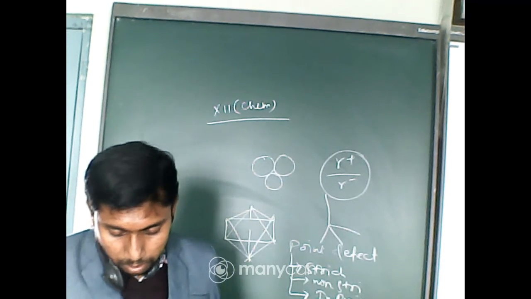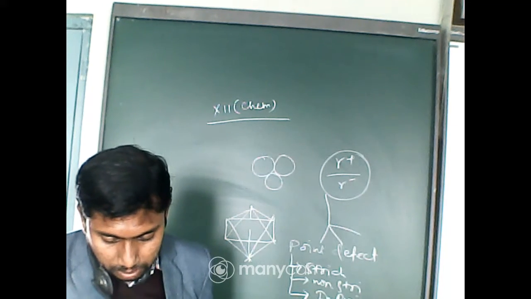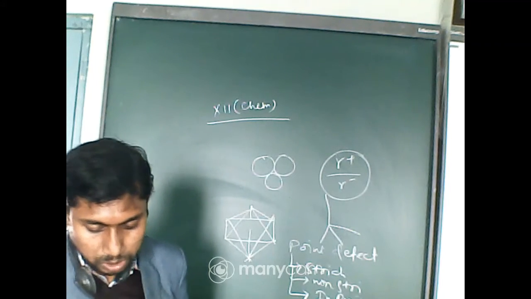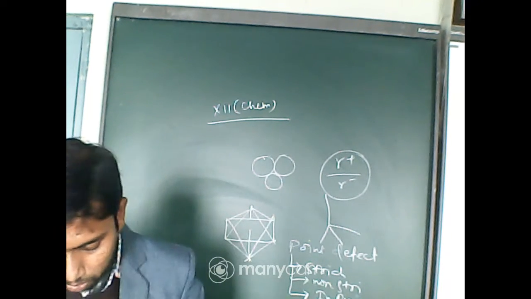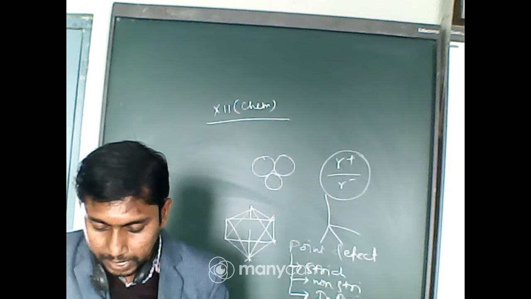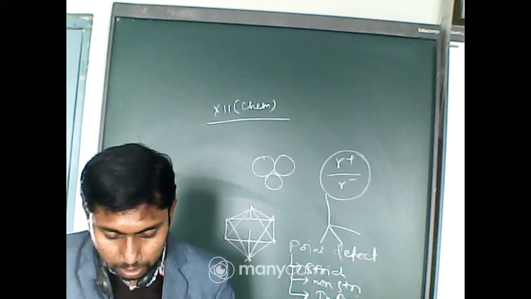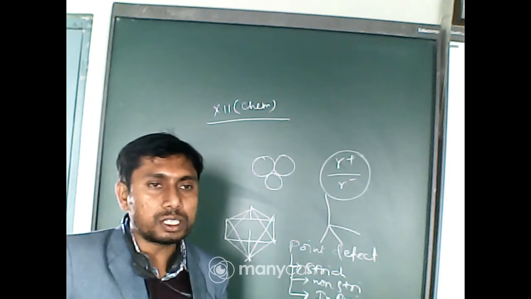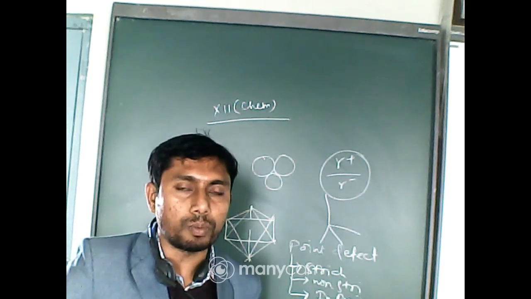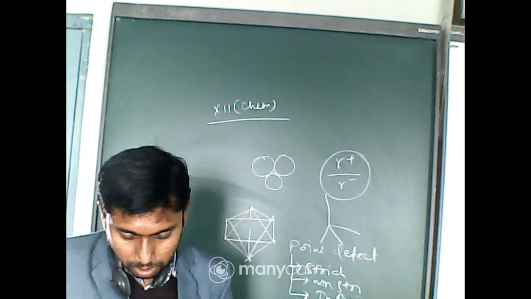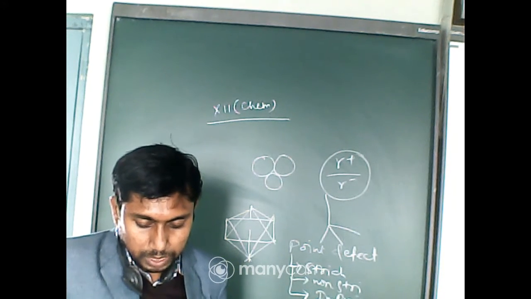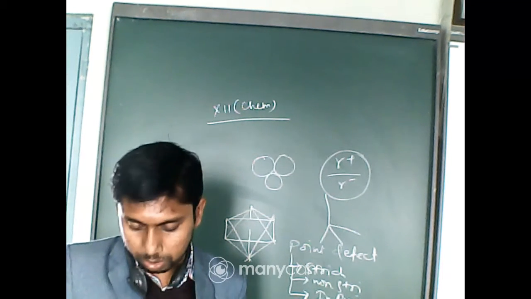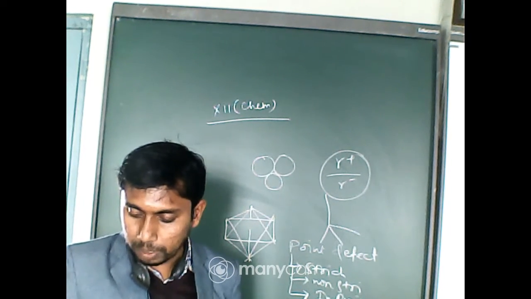Next one is F center, which is produced when the holes created by missing anions are occupied by electrons which impart color to the crystal. F center is due to the anion missing and this place is occupied by electrons. Crystals with F center are paramagnetic in nature due to the presence of unpaired electrons. These are some theoretical parts.